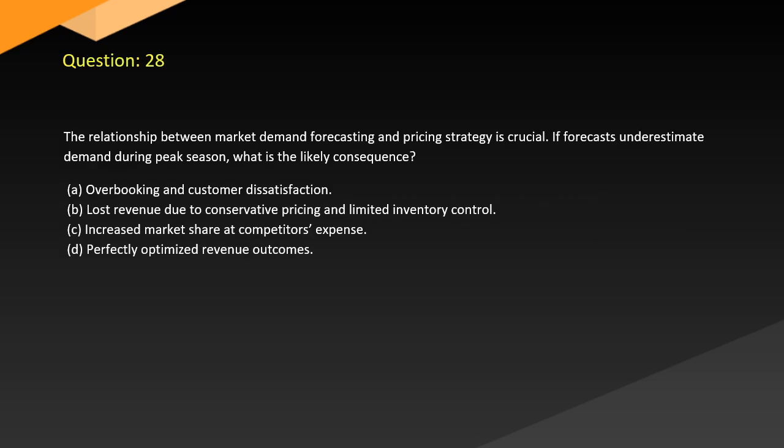Question 28. The relationship between market demand forecasting and pricing strategy is crucial. If forecasts underestimate demand during peak season, what is the likely consequence? A. Overbooking and customer dissatisfaction. B. Lost revenue due to conservative pricing and limited inventory control. C. Increased market share at competitors' expense. D. Perfectly optimized revenue outcomes.